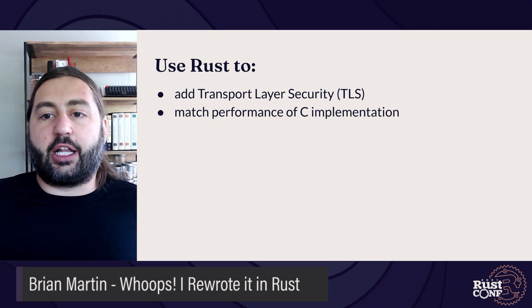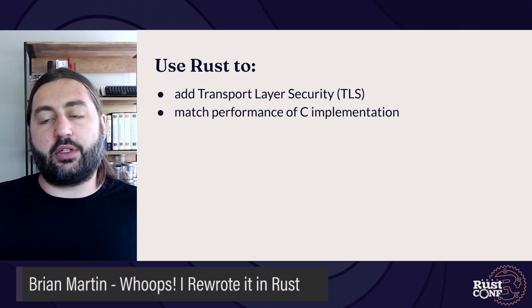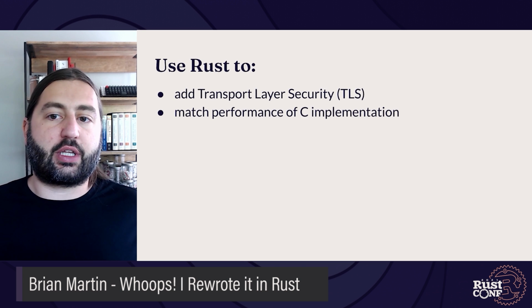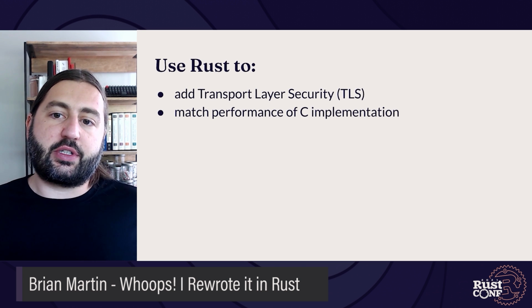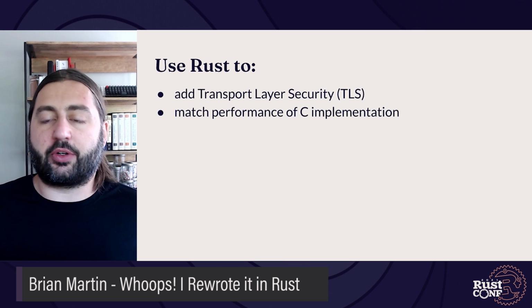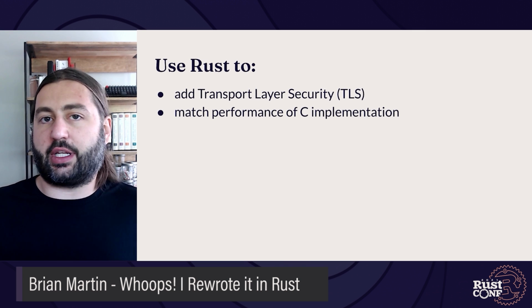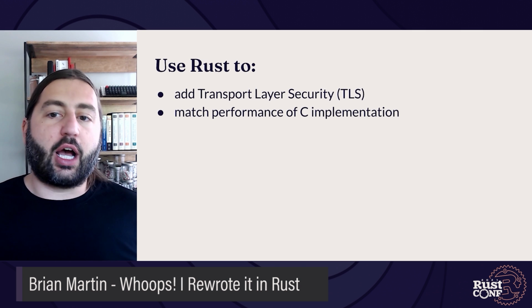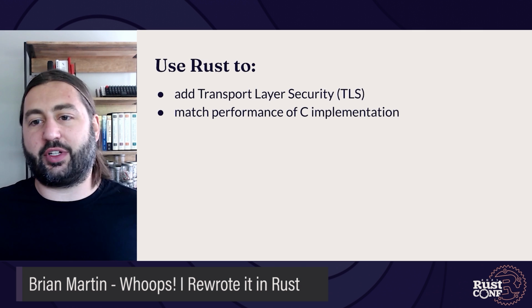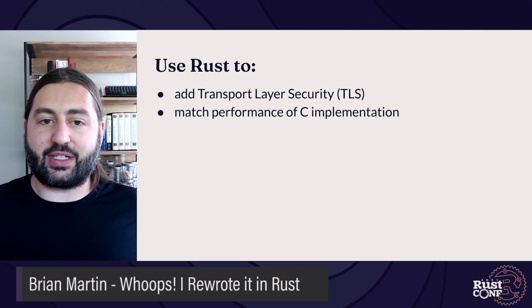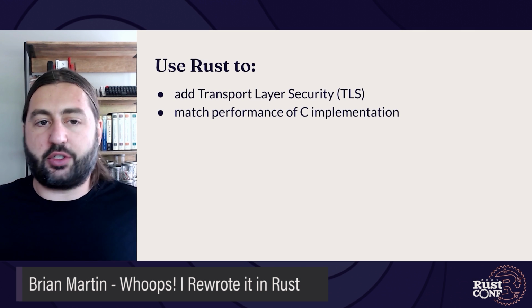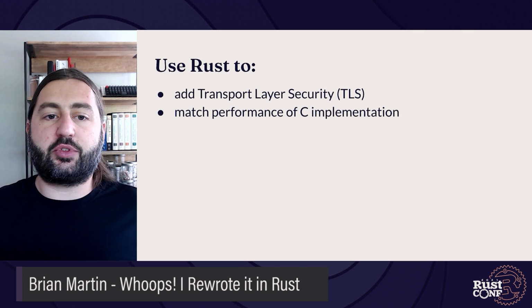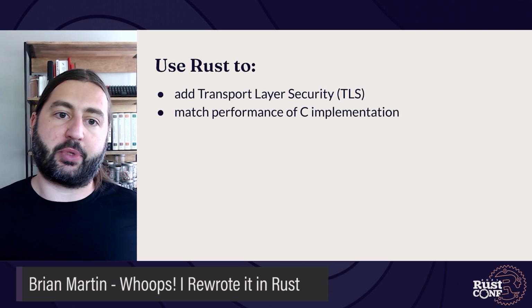We needed to add TLS support to Pelikan so that we could encrypt traffic between the client application and the cache server. I convinced the project maintainer, who's my current manager, that we could probably use Rust to add TLS support to Pelikan. I had the time to work on this, and I definitely feel a lot more comfortable using Rust than C. And we wanted to be sure that if we were going to do it this way, we would be able to match the performance of the C implementation.